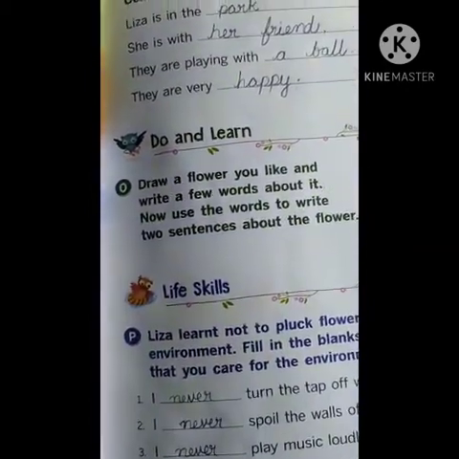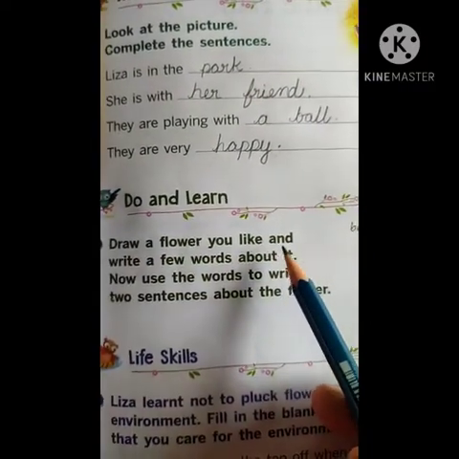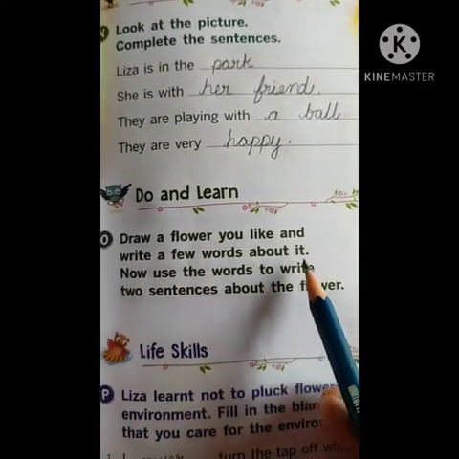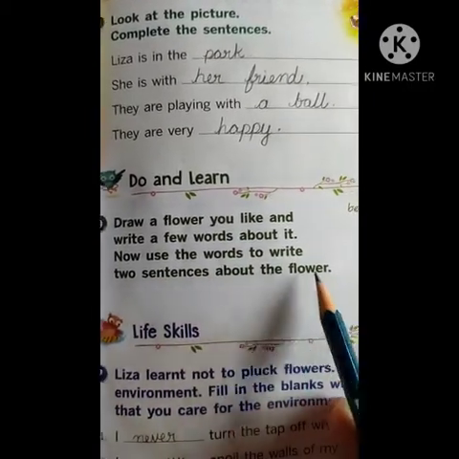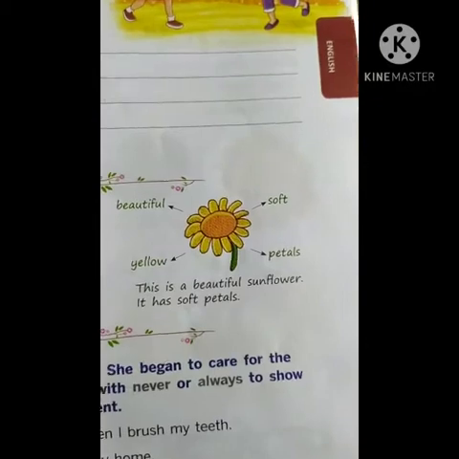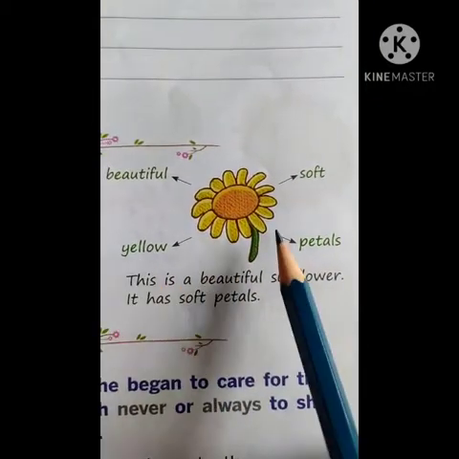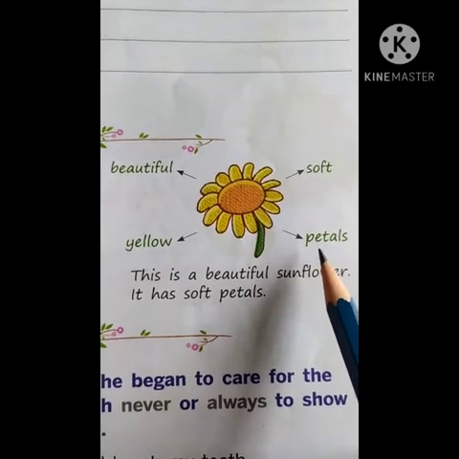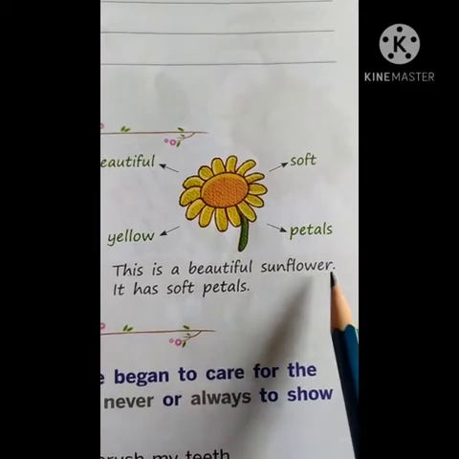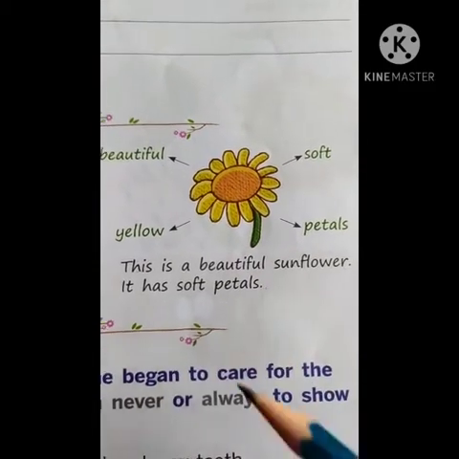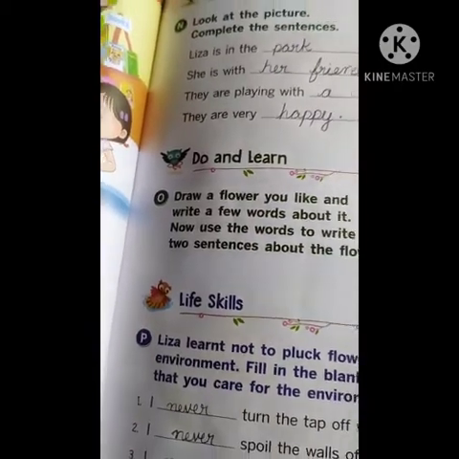Okay. Do and learn. Draw a flower you like and write a few words about it. Now use the words to write two sentences about the flower. Okay, children. So this one is a flower. This is yellow in color. These have very soft petals. The flower is very beautiful. This is a beautiful sunflower. It has soft petals. Like this you have to write. Okay, you can draw the rose flower. You can draw the marigold.